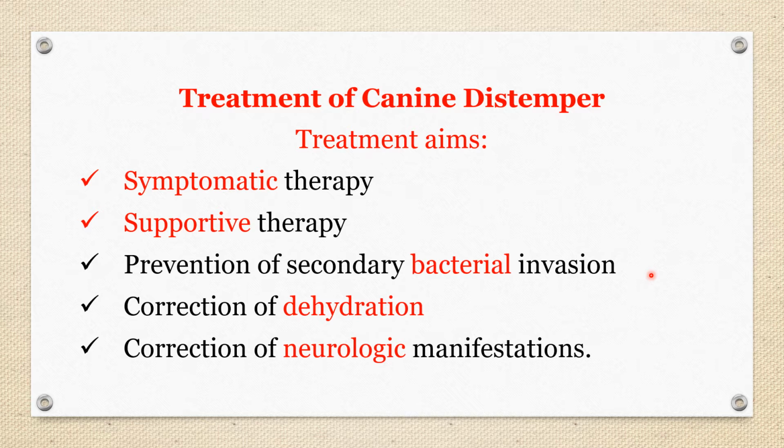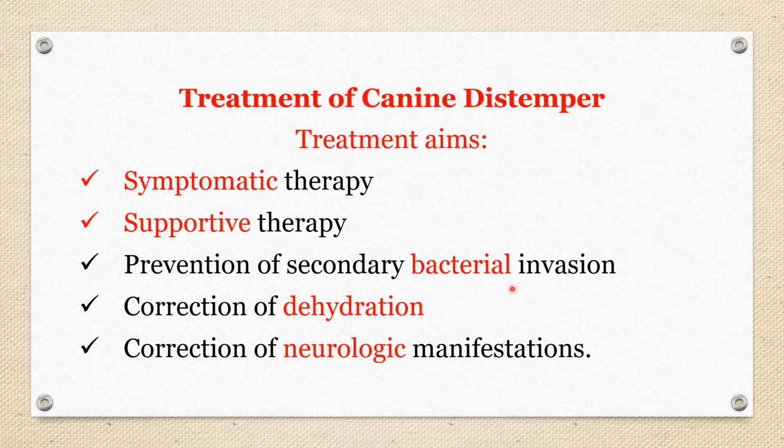Immunosuppression invites many other bacterial diseases, of which very important are Bordetella bronchoseptica, kennel cough, and Salmonella gastroenteritis. These two diseases are very commonly found along with canine distemper.